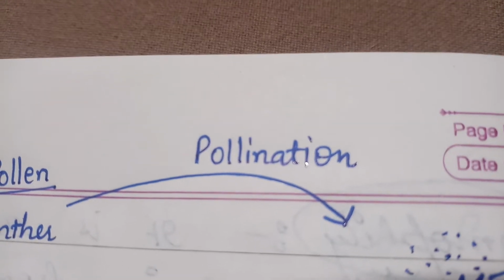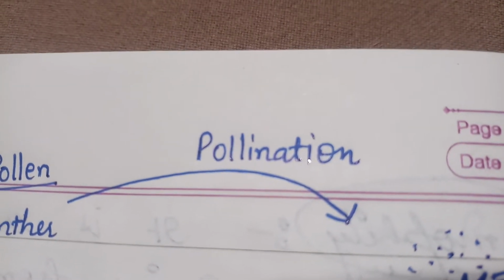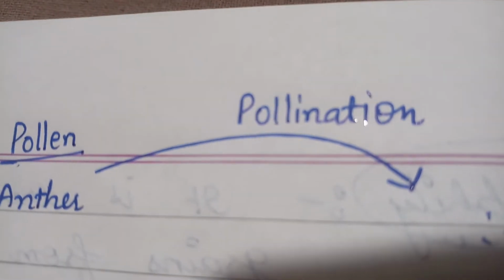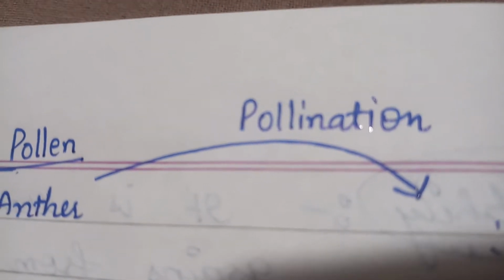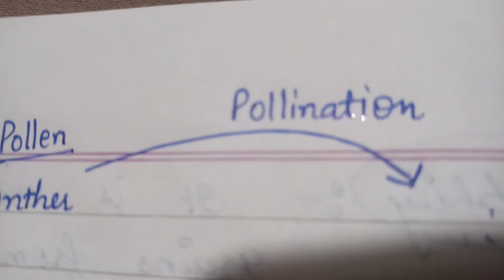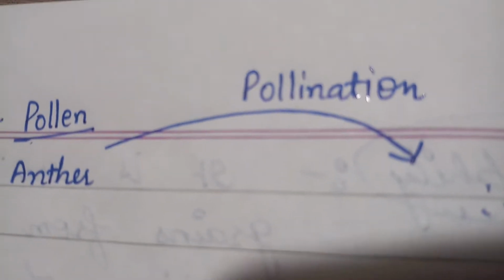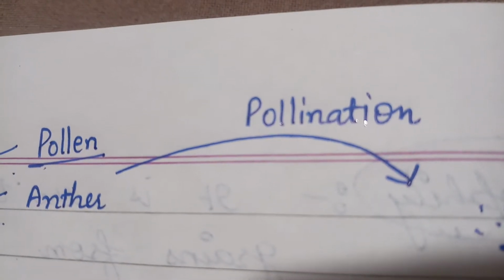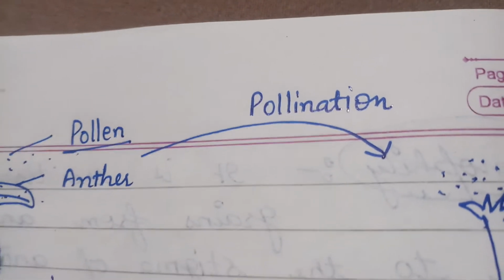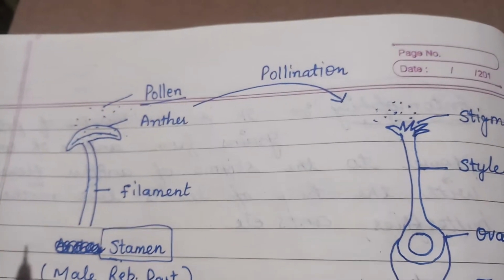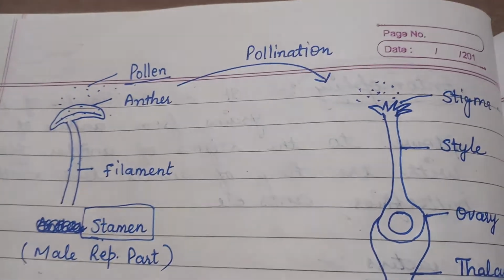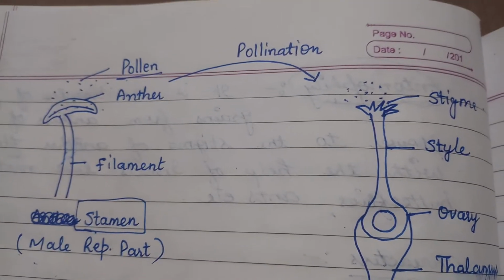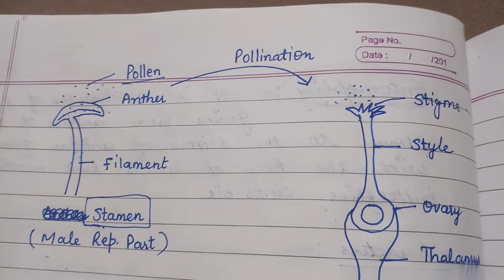Good evening, everyone. In the previous lecture, I explained how the male and female gametes are formed. In this video, I'll explain how the male gamete and female gamete pollinate. We know that both the male gametes and female gametes are non-motile. Fertilization can occur only when the two are brought together, and this is done by the process of pollination.